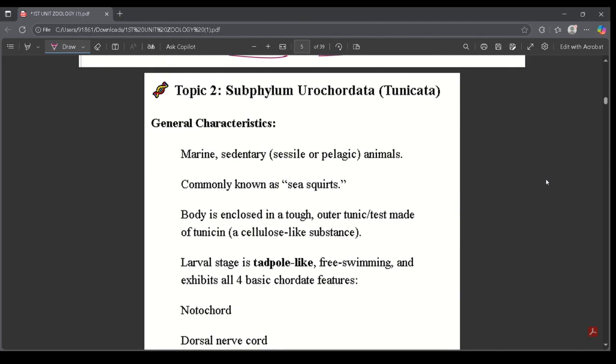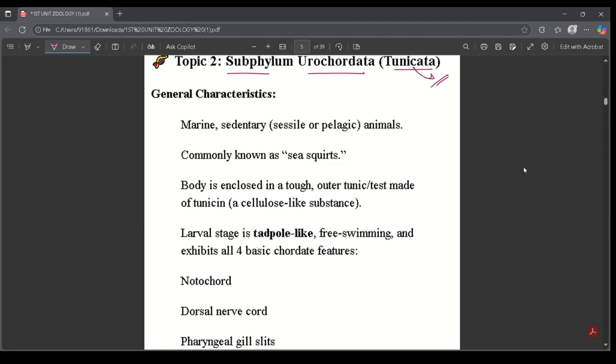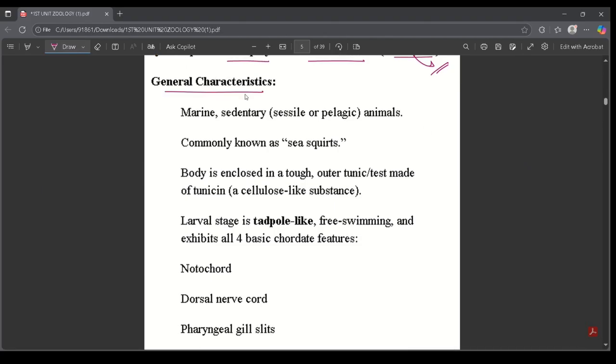We have the next topic, subphylum Urochordata, also known as Tunicata, or it might be spelled something different. General characteristics: they are marine, sedentary, sessile or pelagic animals, commonly known as sea squirts. Body is enclosed in a tough outer tunic, or test, made of tunicin, a cellulose-like substance.